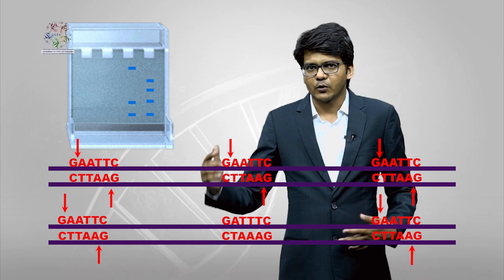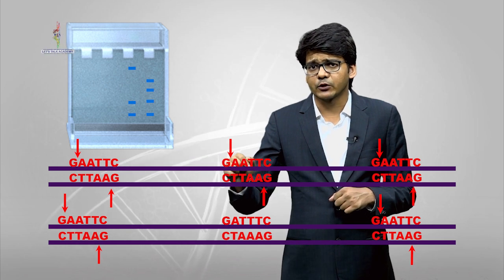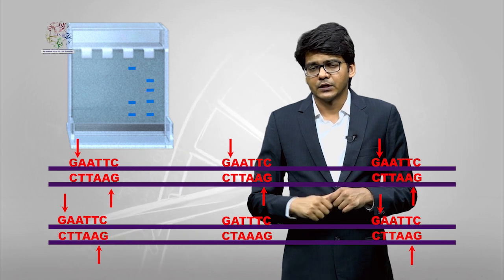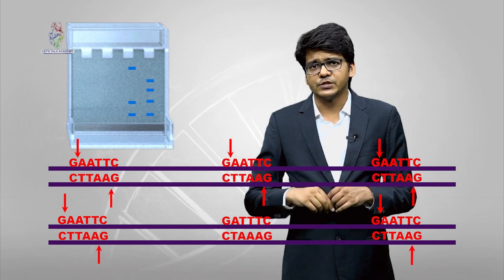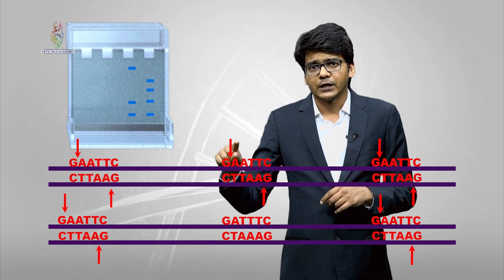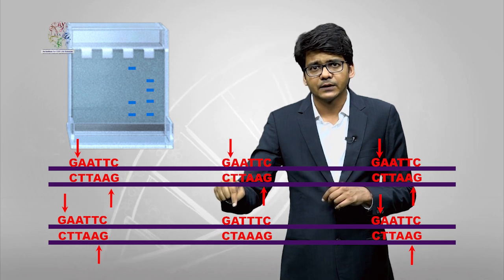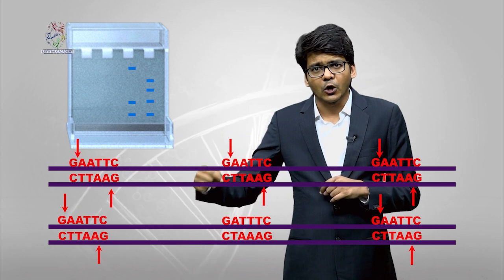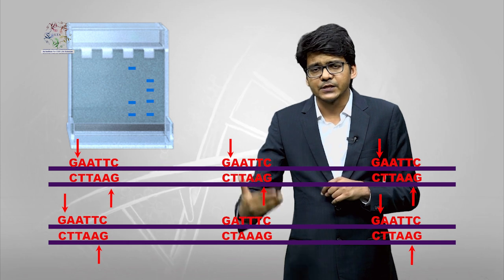Why are they different? Because restriction endonuclease is not able to cut at this particular site. Why is restriction endonuclease not able to cut? The reason is simple. A SNP, a single nucleotide polymorphism, is there at the restriction site. Okay, so single nucleotide polymorphism at a restriction site produces different lengths of restriction fragments. Yes, you are right.